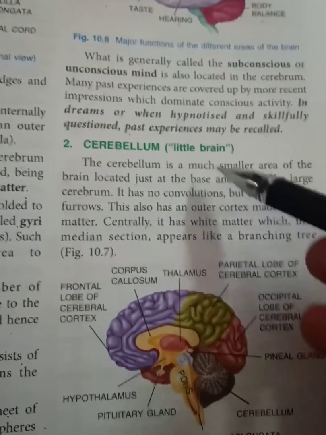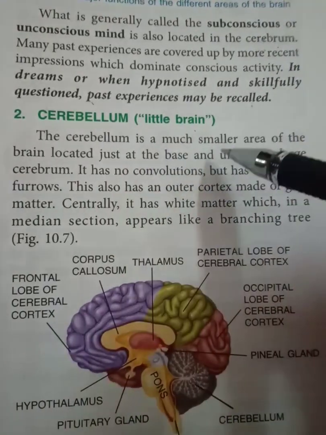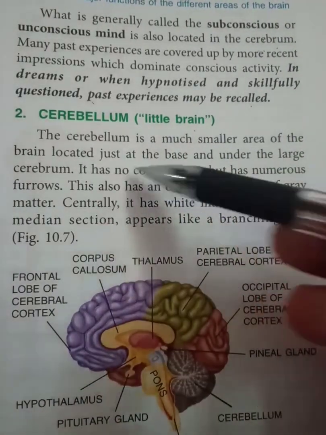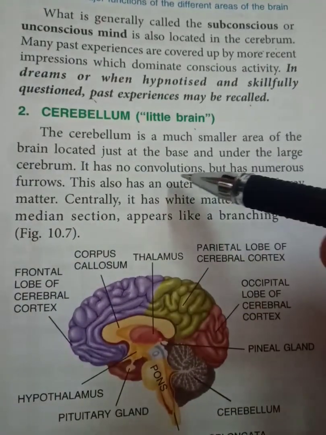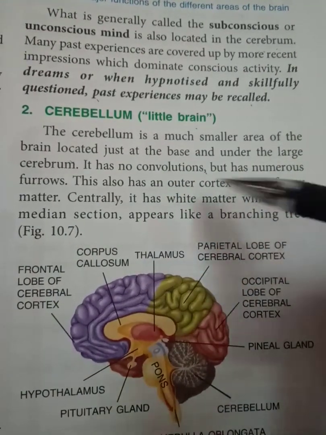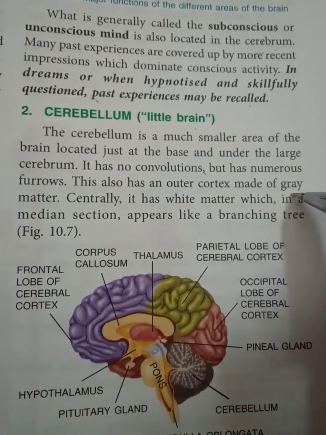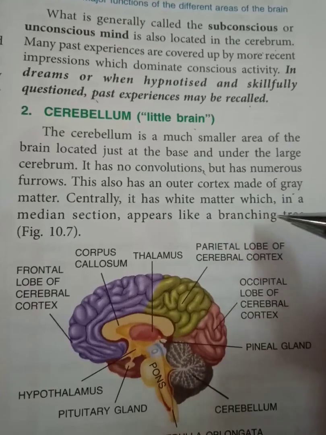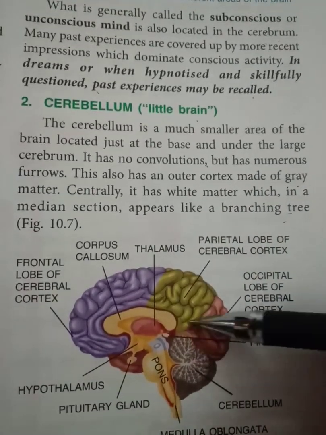Then comes the cerebellum. This is called the little brain. It is a much smaller area of the brain located just at the base and under the large cerebrum. It has no convolutions but has numerous furrows. This also has an outer cortex made up of grey matter. Centrally it is white matter which in a median section appears like a branching tree. This is the cerebellum.